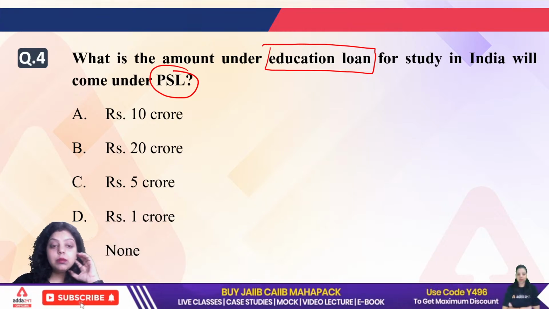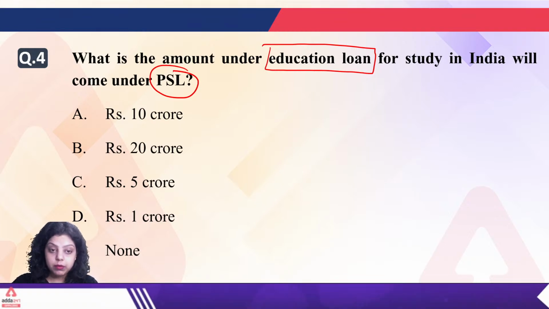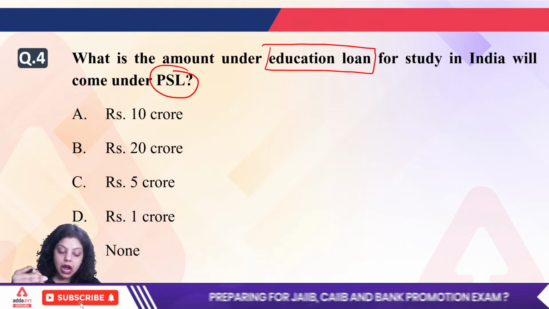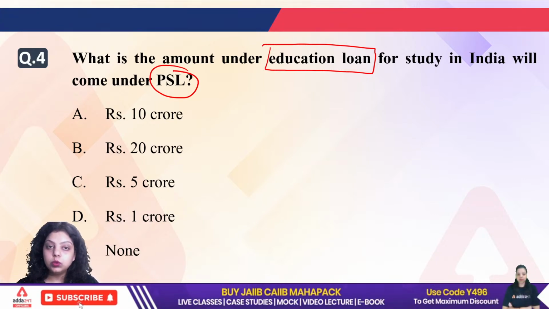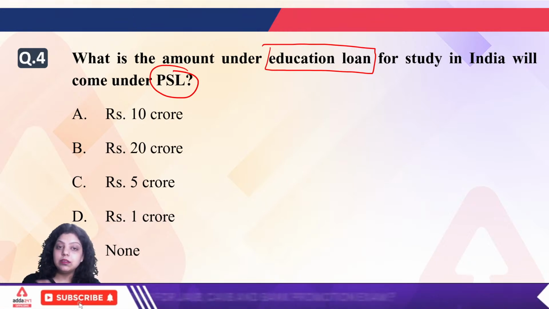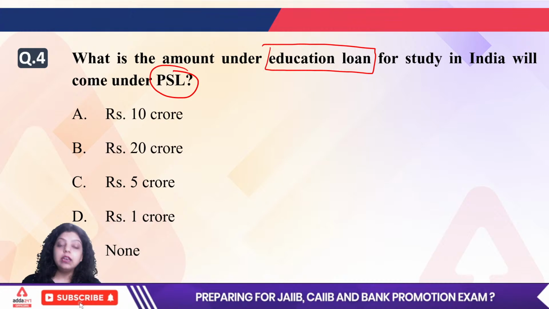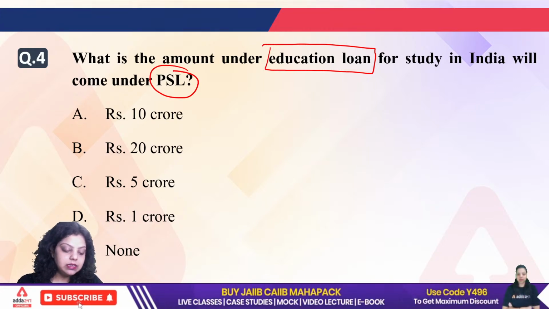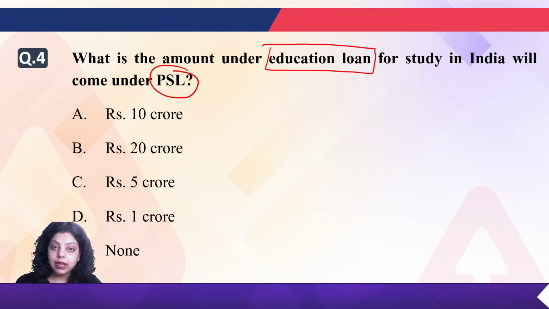What about commercial banks? Commercial banks have a target for 40%, maximum total loan will be 40%. Out of that, 18% will go to the agriculture. Out of 18%, 10% will go to the small and marginal farmers. Then for micro enterprises, it will be 7.5%. Then after, if we are talking about the weaker section, it will be 12%. Okay, that is the target for the public sector and private sector bank, that is commercial banks.